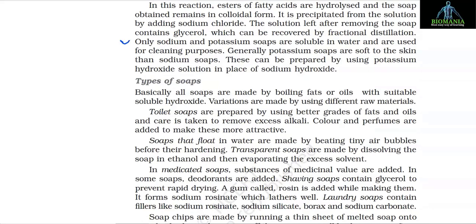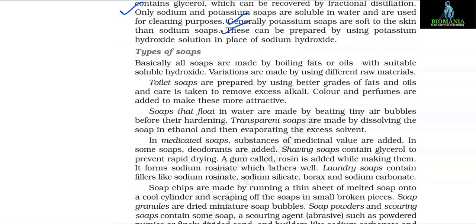Only sodium and potassium soaps are soluble in water and are used for cleaning purposes. Generally, potassium soaps are softer to the skin than sodium soaps. These can be prepared by using potassium hydroxide solution in place of sodium hydroxide.